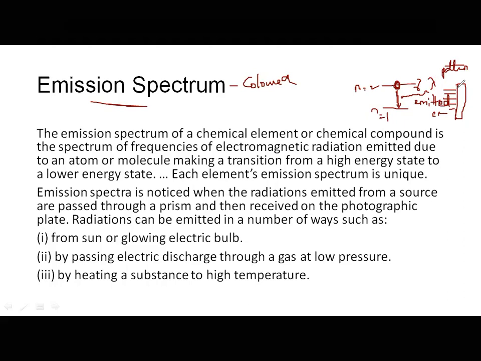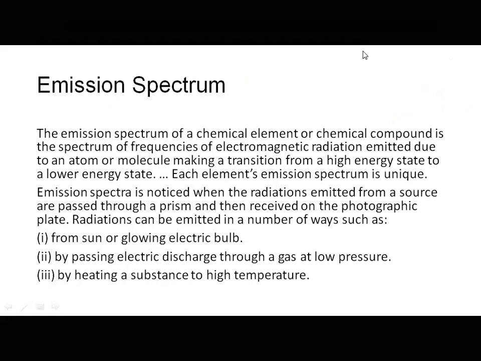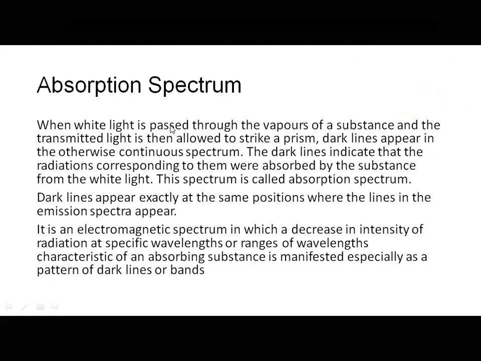Then what is absorption spectrum? Absorption spectrum, when white light is passed through the vapors of a substance and then the transmitted light is allowed to strike the prism. Now I just told you, suppose I am passing the white light through the prism.